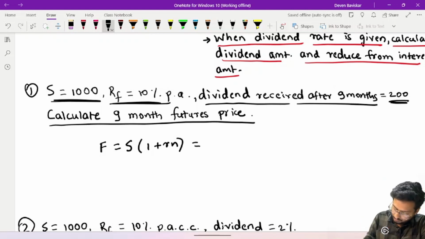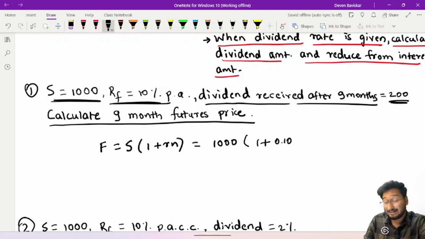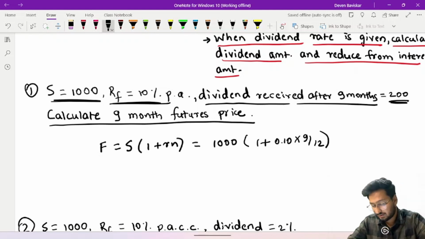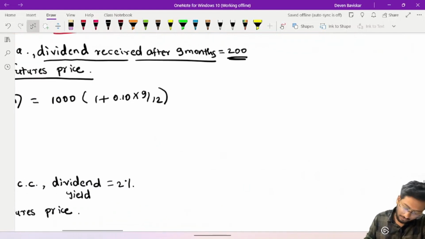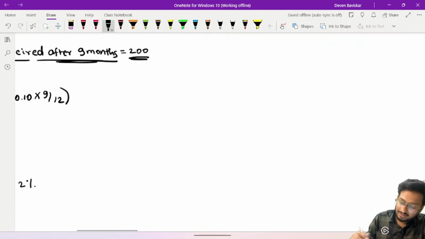So what we have to be S is 1000 rupees. 1 plus 10%. 10% is 0.10 into N. What is N? 9 months. 9 by 12. Okay. Now we have to reduce this 200 rupees. Now understand something. What is given after 9 months, the dividend received is 200 rupees.